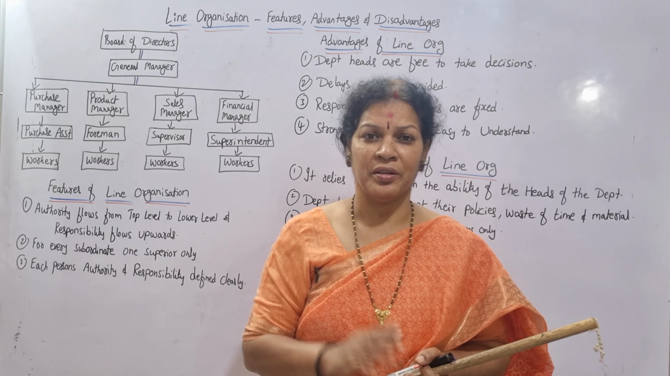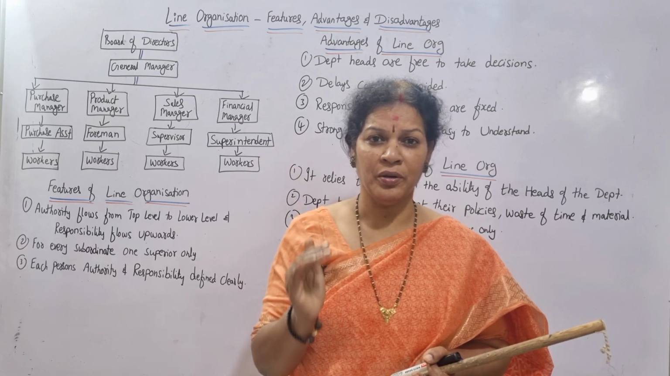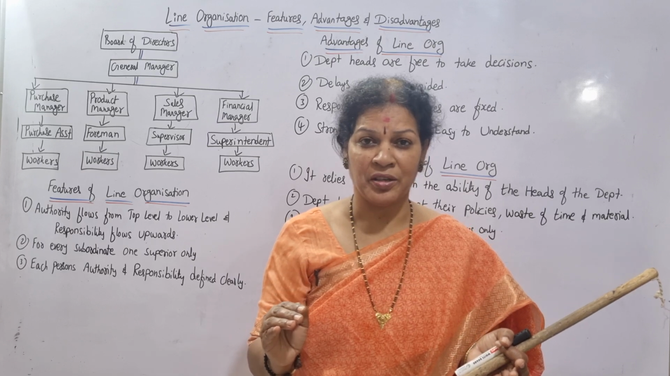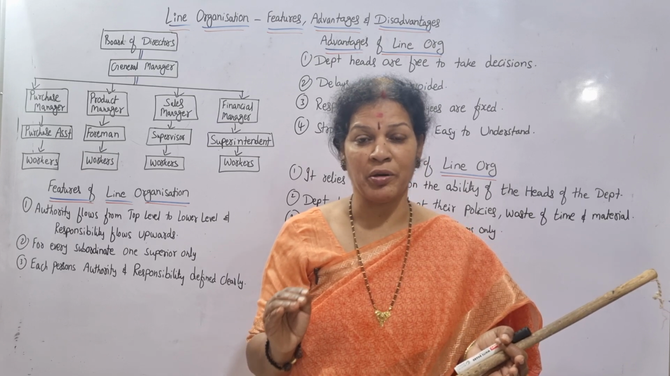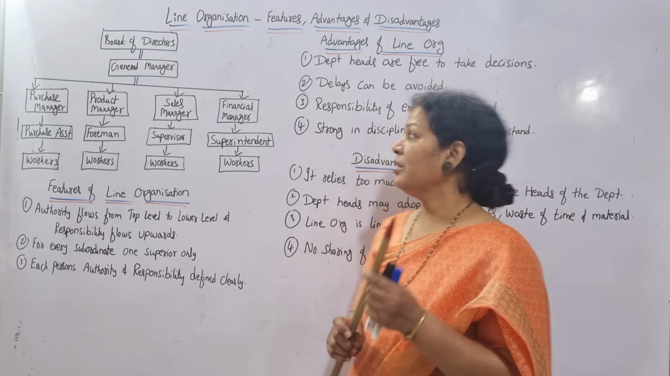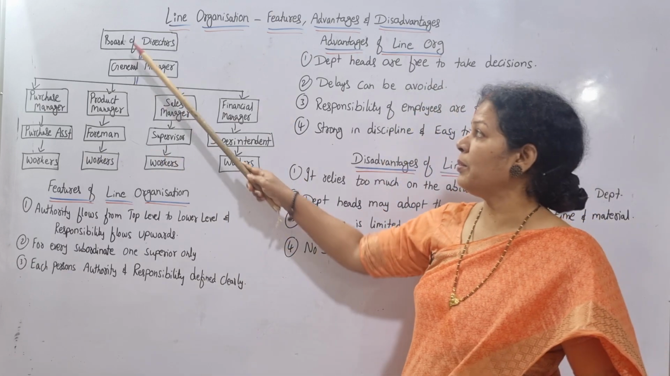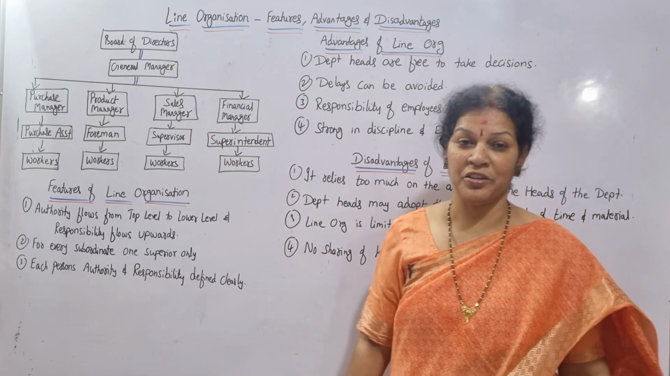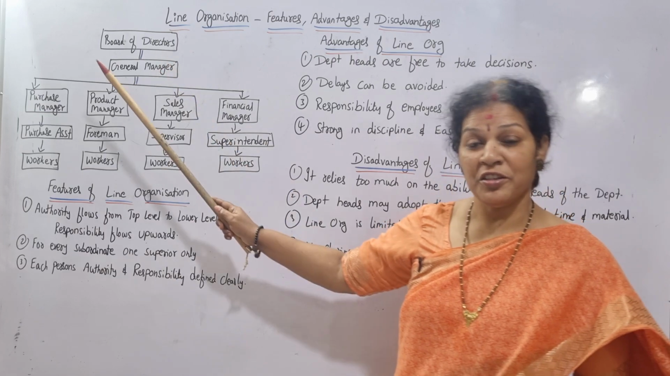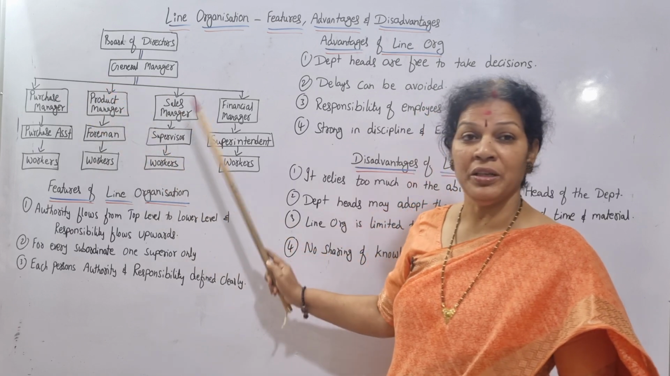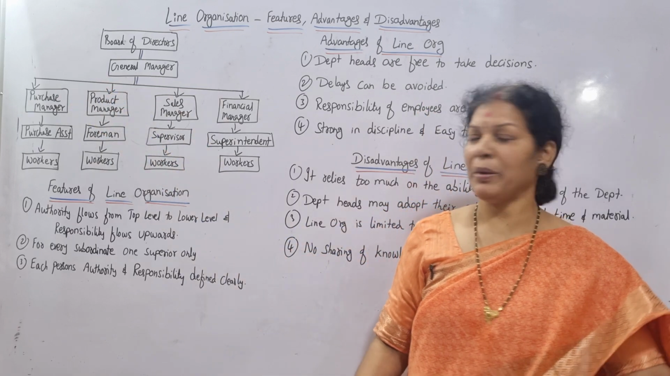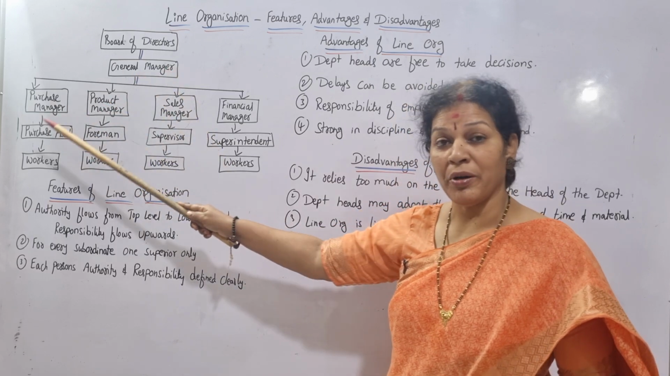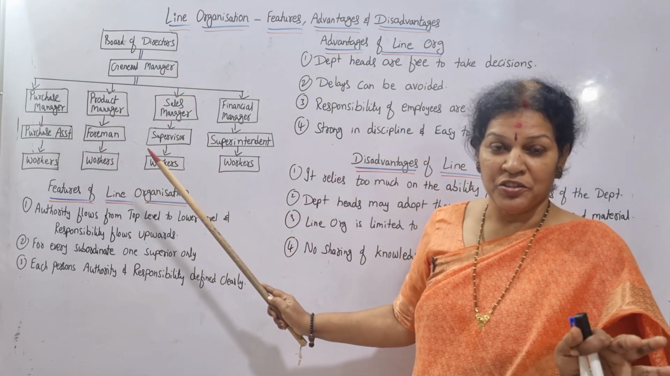Line organization. Responsibility flows from top to down. Liberty is given to all the heads of the managers. To make you understand very clearly about line organization, I have drawn here a small table. For example, board of directors are there. Board of directors, they have appointed general manager, GM. General manager has appointed heads of the departments, different departments. General manager appointing department managers.